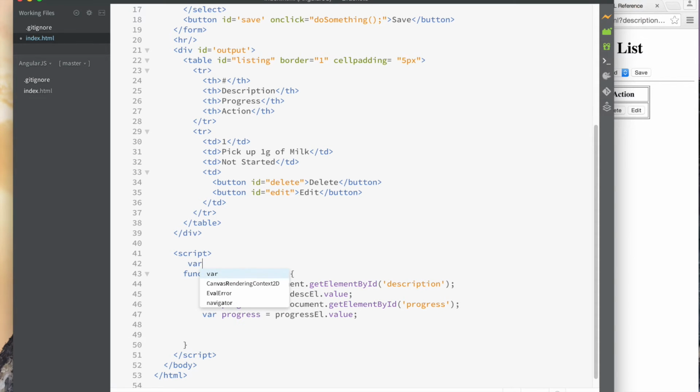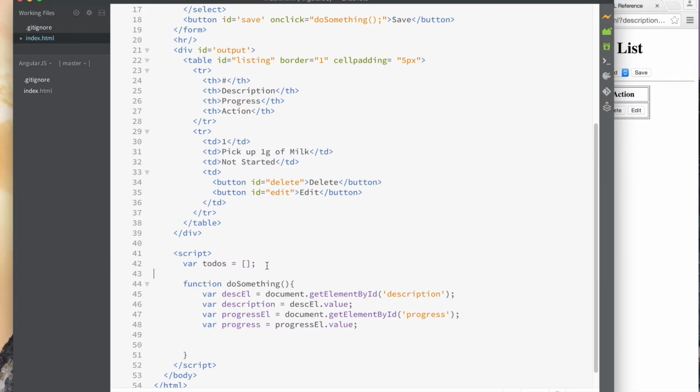Come on. Why is it not behaving? Var, let's call it list of to-dos, I guess, or to-dos is equal to, and this is how you create a list in JavaScript, or array, for example. How you create an array, right? And so an array can contain a number of things.